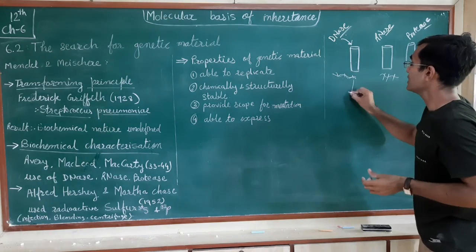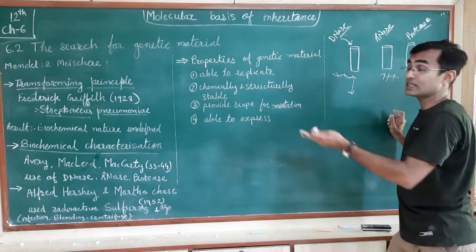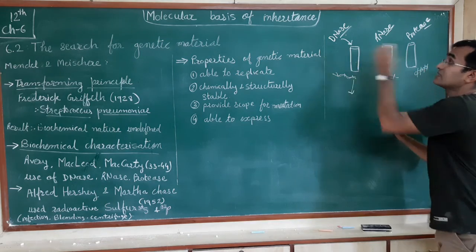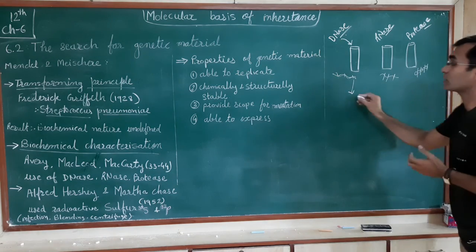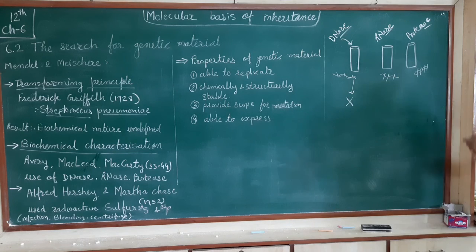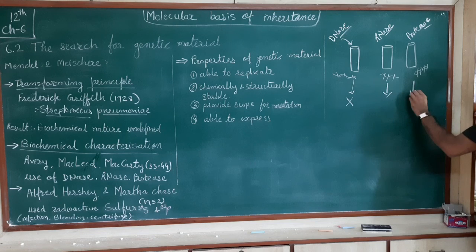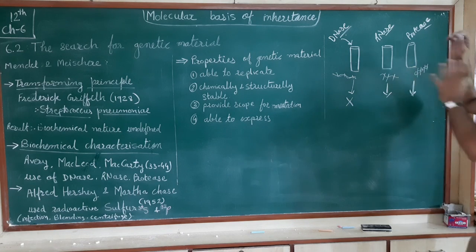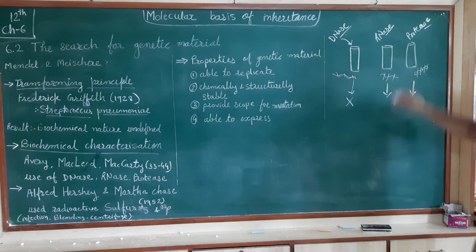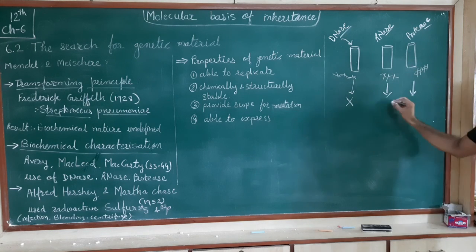When they tried the same experiment as Griffith's, the transforming principle didn't work here. In the other two cases, when they removed the RNA using RNase and the proteins using protease from the bacterial extract, the experiment worked, and this also worked.